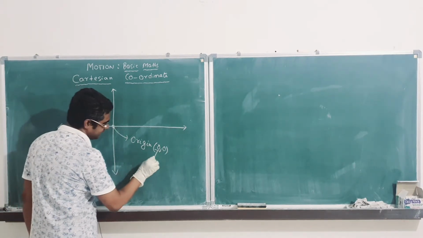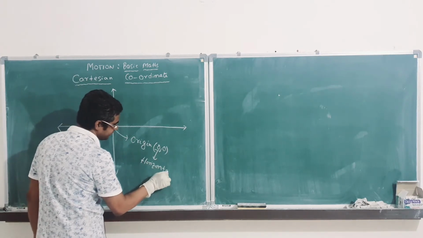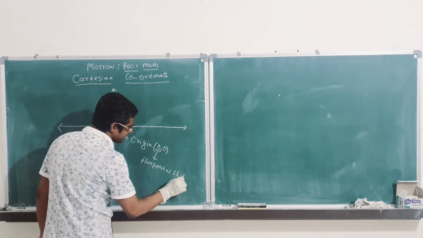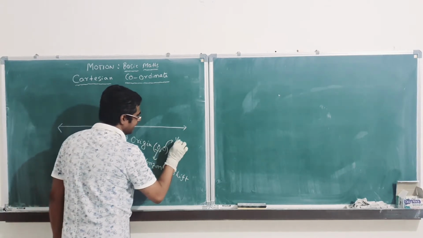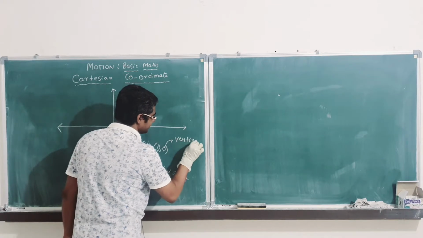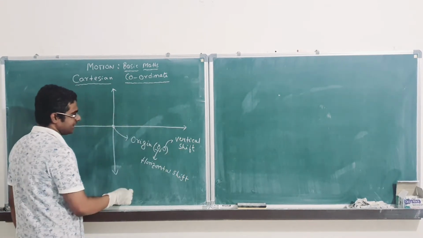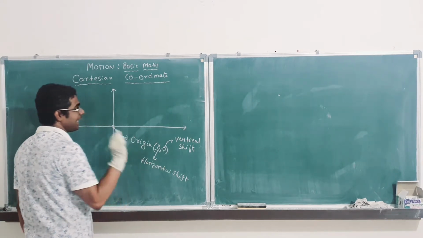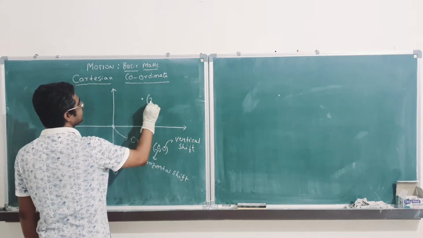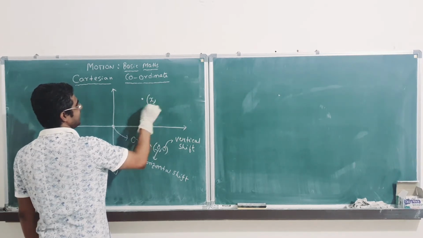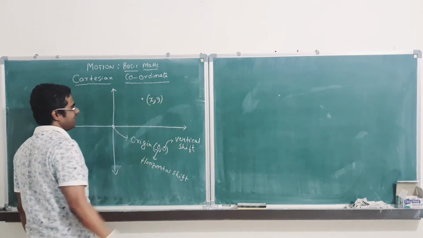So this denotes horizontal shift. Shift means shift from origin, and this denotes vertical shift. The horizontal shift and vertical shift for any point. Suppose this is a point over here. The horizontal shift is denoted in mathematics as x, and the vertical shift is denoted by y.